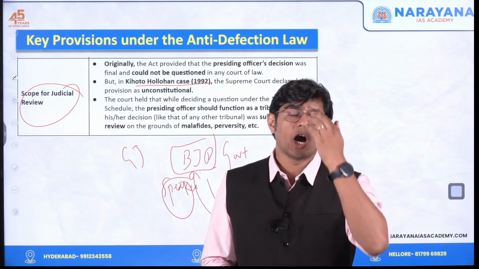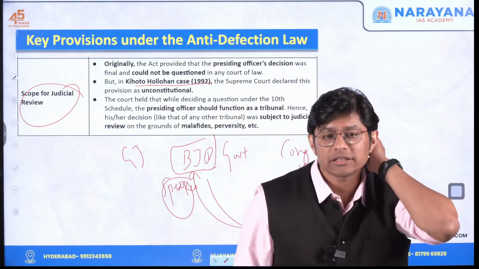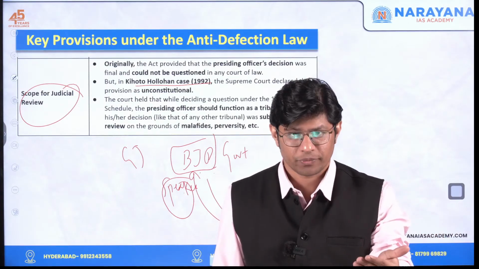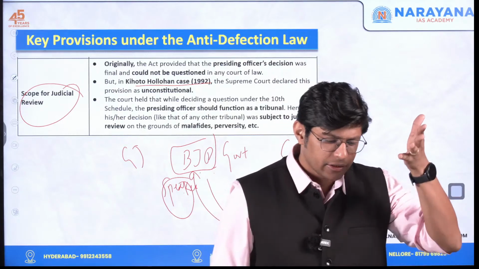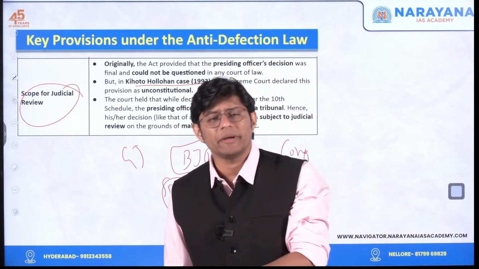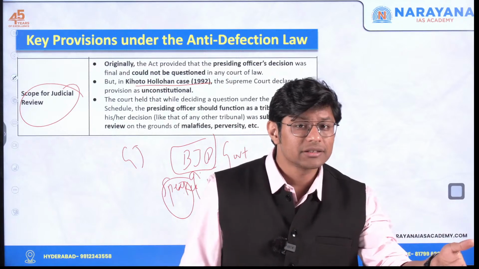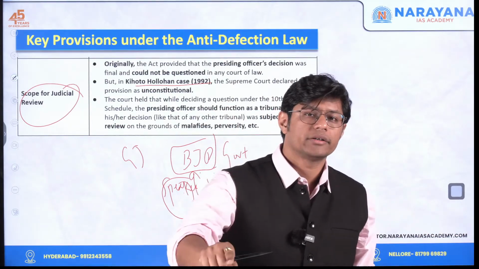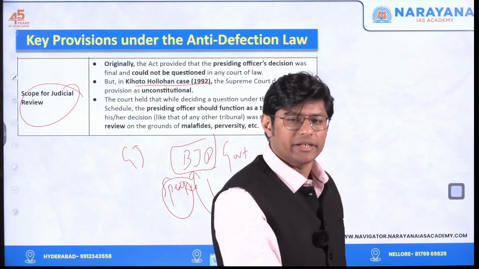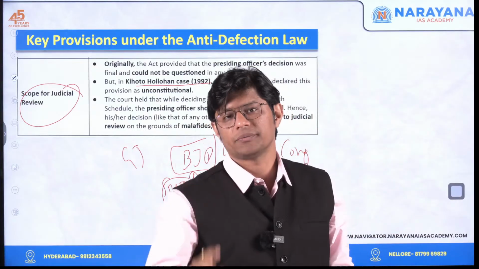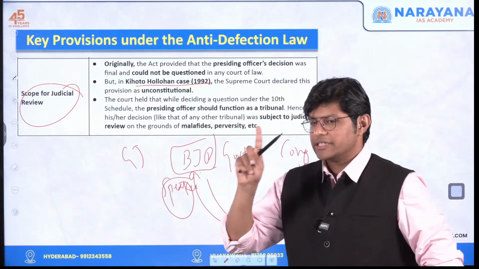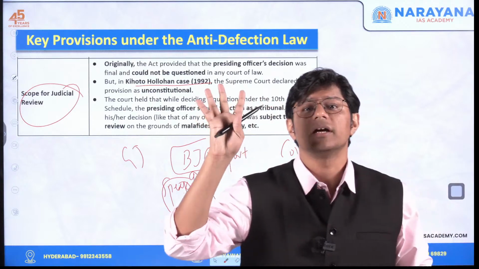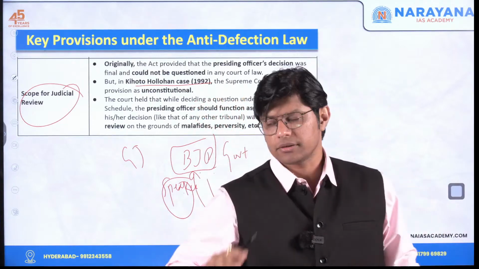If the Supreme Court finds that the decision of the speaker was mala fide, that is, taken on the basis of personal interest against the constitution, then the court will declare the decision of the speaker as unconstitutional. Which means the decision of the presiding officer is subject to judicial review. It can be challenged. Simple.